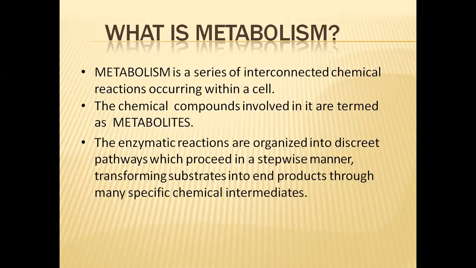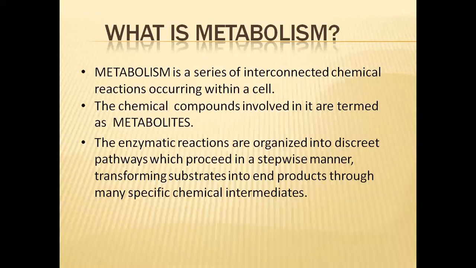And the enzymatic reactions are organized into discrete pathways, which proceed in a stepwise manner, transforming substrates into end products through many specific chemical intermediates. So these metabolic activities involve a series of chemical reactions.